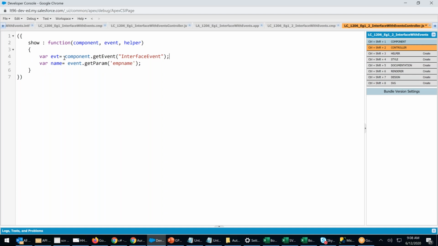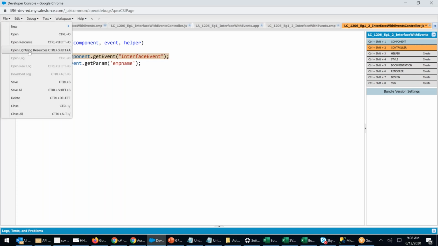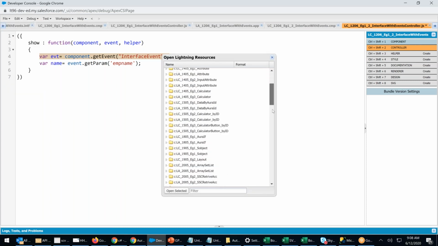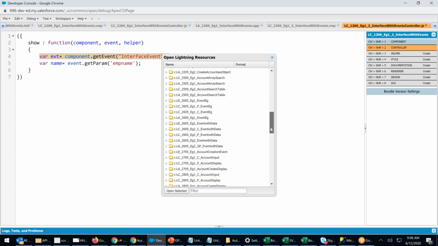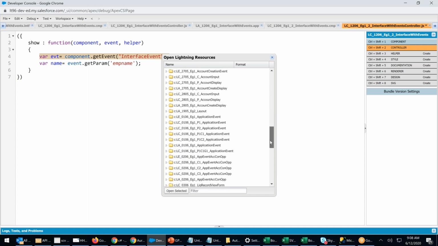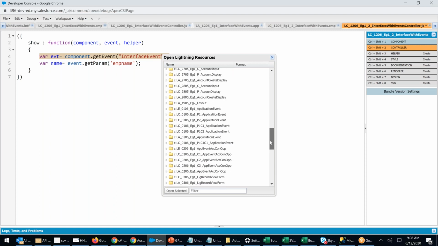Now, do you think we have to get the event? No. Is event required? Is it that you have to get the event? No, sir. Yes or no? No. Required or not required? Not required. Half of you are thinking, required or not required? I don't know what he's asking. Event.